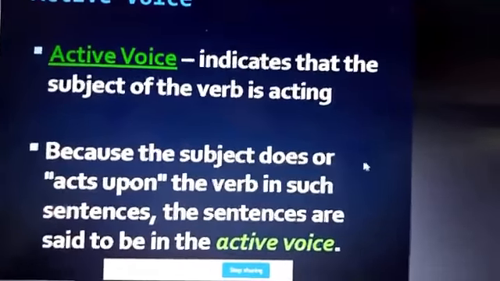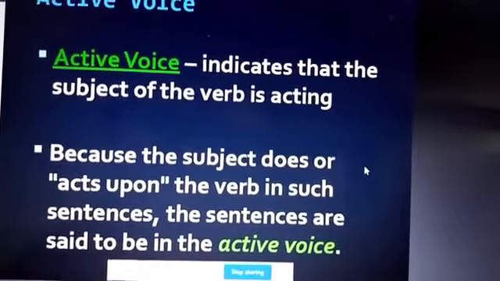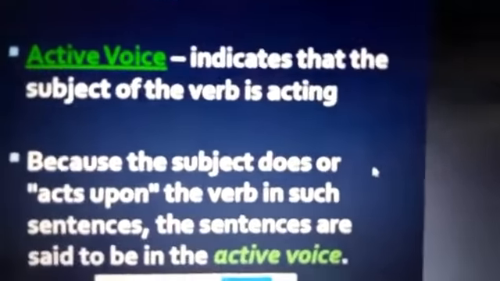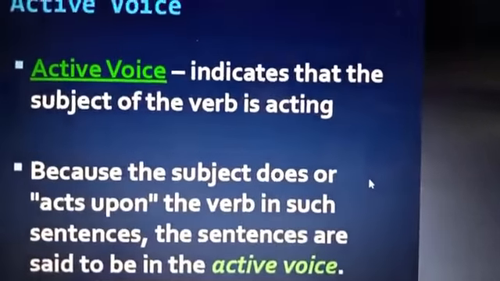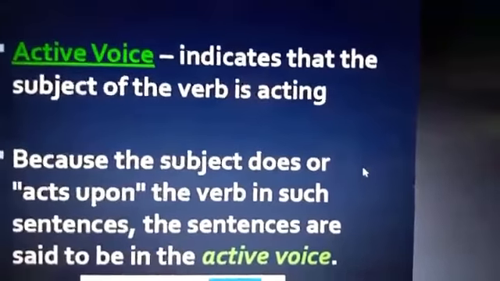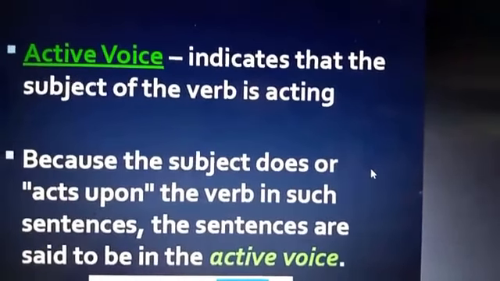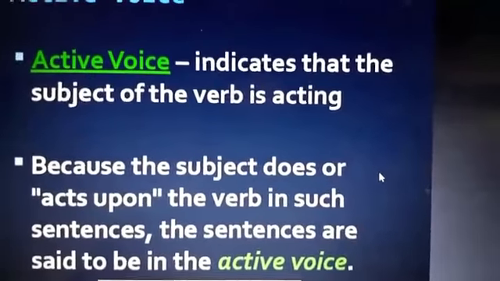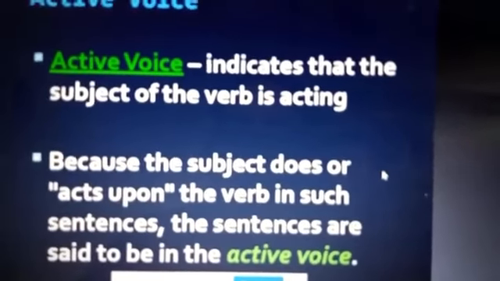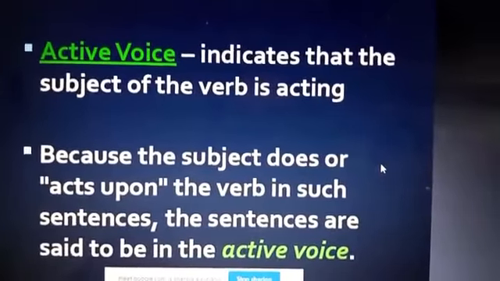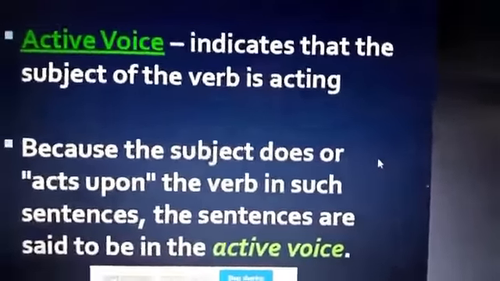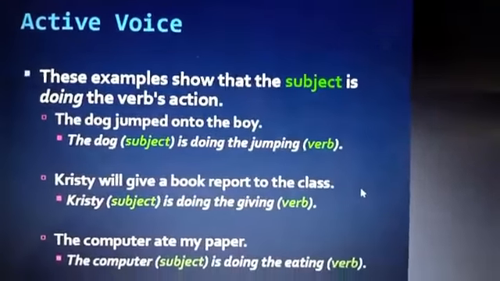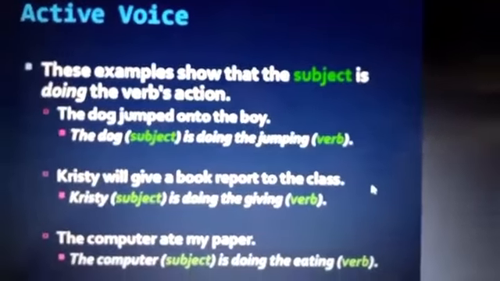Because the subject does or acts upon the verb in such sentences, the sentences are said to be in the active voice. So one more aspect you have to understand is, in active voice, there should be a transfer of action from the subject to the object. If there is no transfer of action, sometimes you cannot convert them into passive voice. Although in active voice the sentence continues to be. If it is not convertible to passive voice, we don't call it to be in active voice also. So an active voice sentence is basically a sentence about a subject which performs an action or actions upon its objects. These examples show that the subject is doing the verb's action.